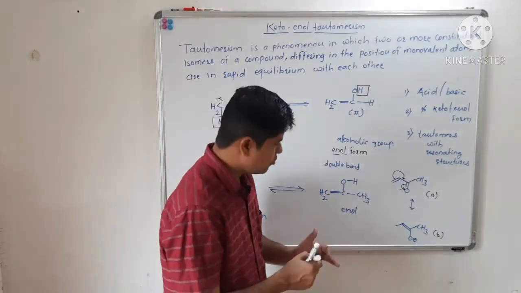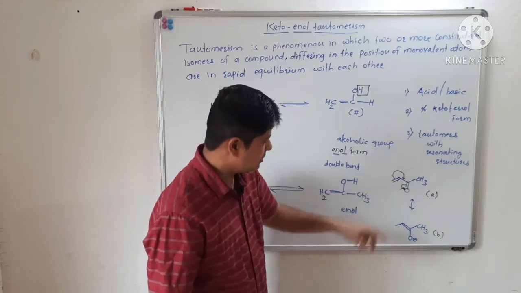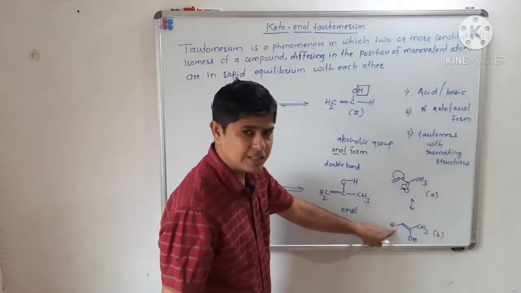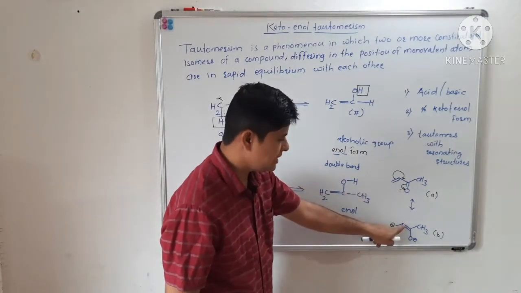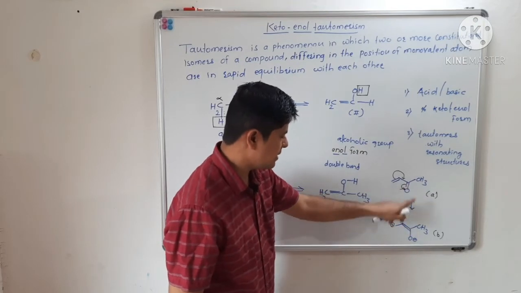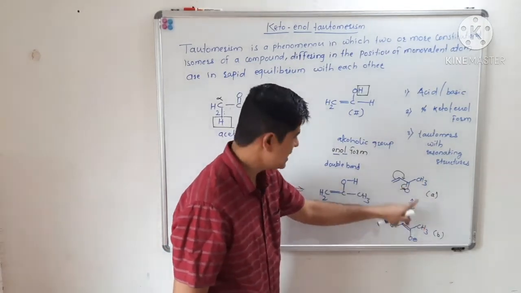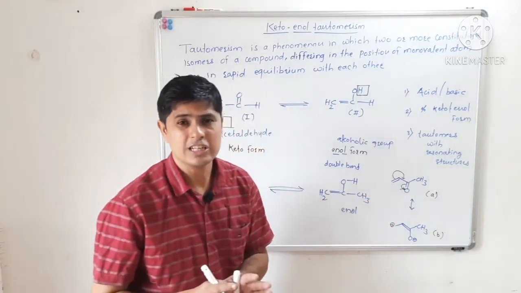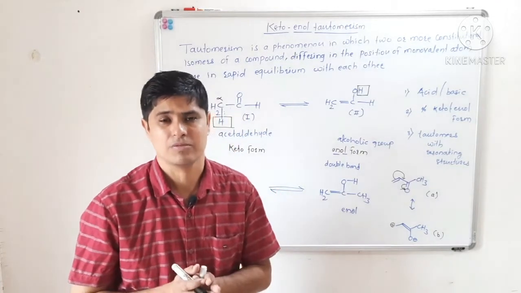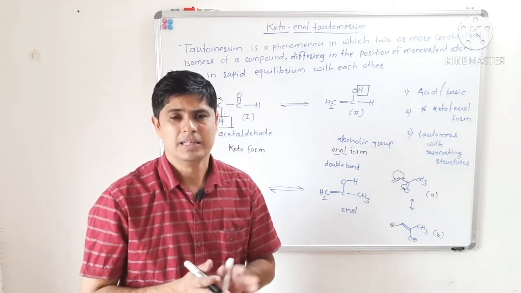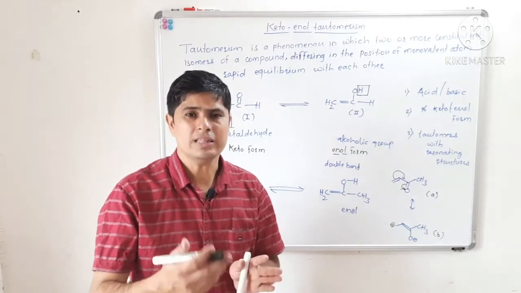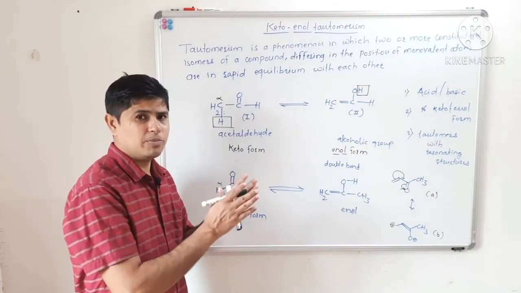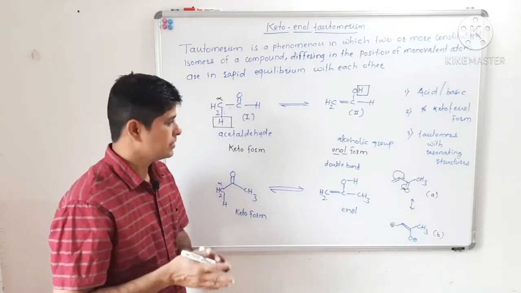See here, there is no movement of atoms. Here there is CH2, CH2 is as it is. Here there is CH, CH is as it is. Here there is a carbon, carbon as it is. Here there is a methyl, methyl as it is. And here there is an oxygen, oxygen is as it is. So in a resonating structure there is no movement of atoms, while in the case of tautomerism there is movement of electrons along with atoms also, isn't it? I hope you have understood the difference between tautomers and resonance.